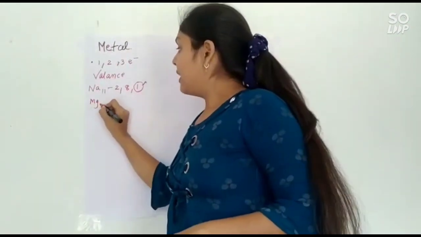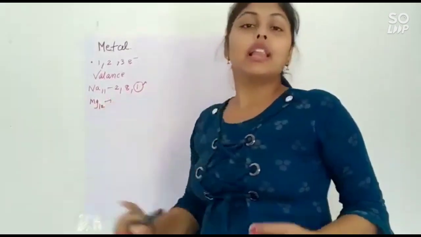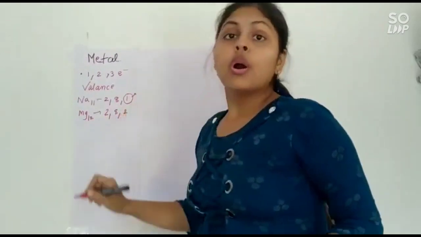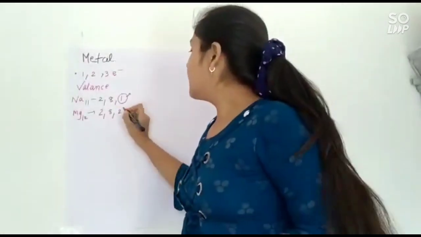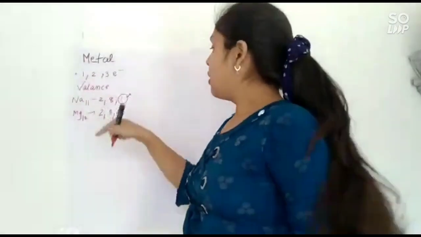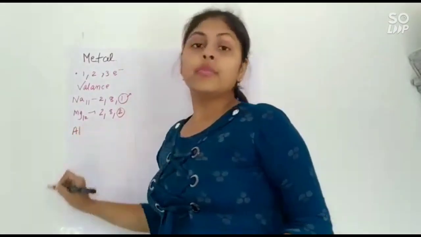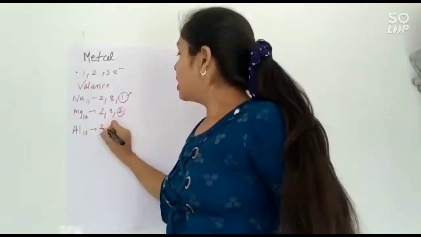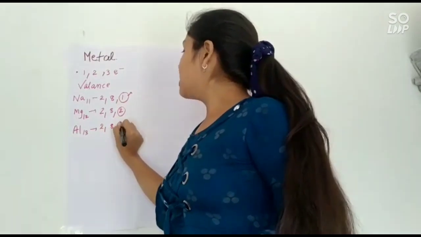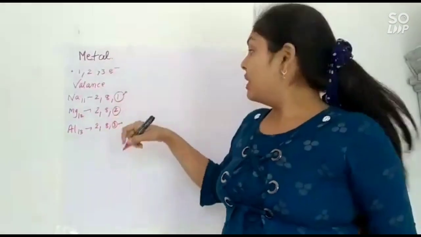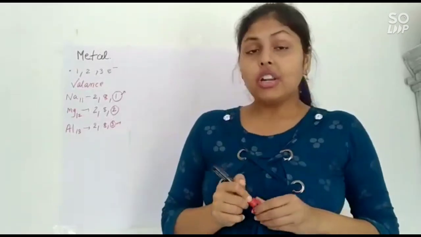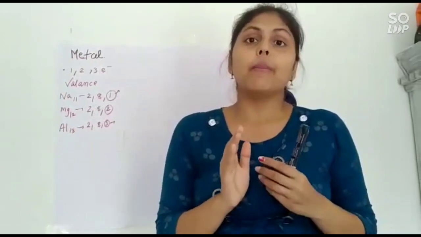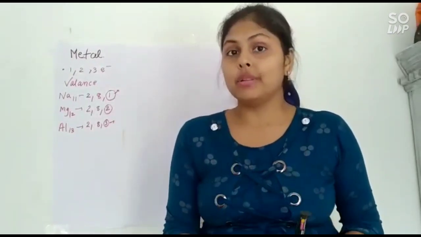Magnesium has atomic number 12 and electronic configuration 2, 8, 2, meaning there are 2 electrons in its valence shell. Now coming forward, aluminium has atomic number 13 and electronic configuration 2, 8, 3, meaning 3 electrons in its valence shell, so it is a metal.